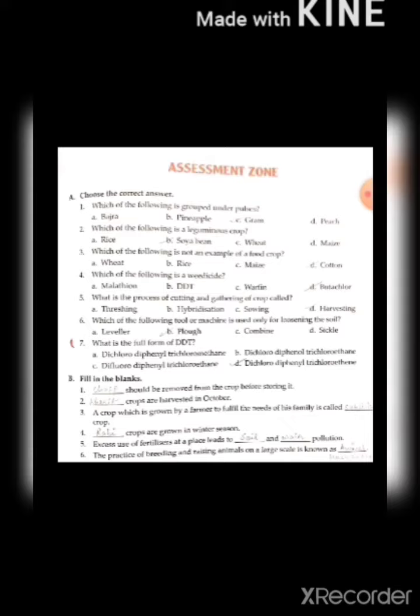Fourth one is, rabi crops are grown in winter season. Excess use of fertilizers at a place leads to soil and water pollution. Then sixth one is, the practice of breeding and raising animals on a large scale is known as animal husbandry. So these are some of the MCQs and fill in the blanks for your practice.